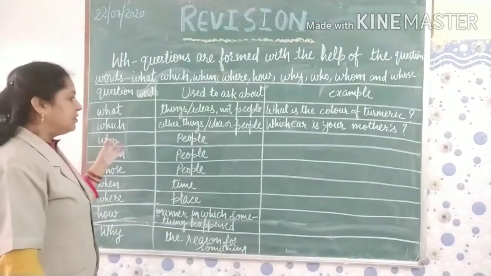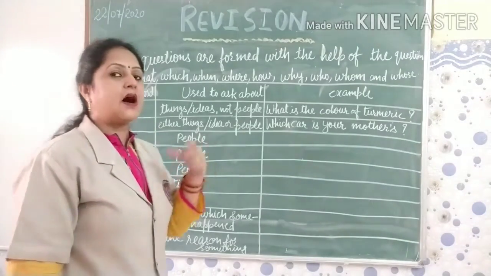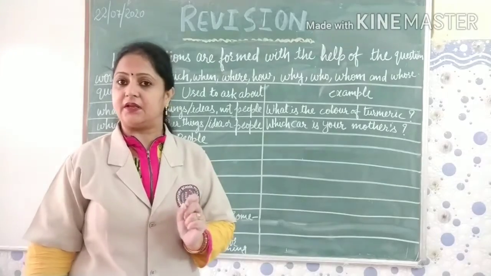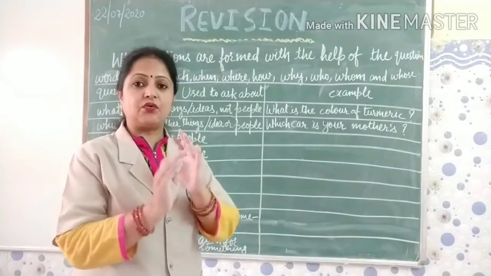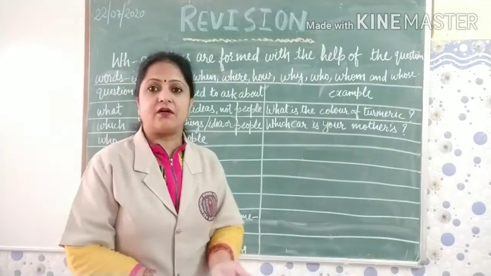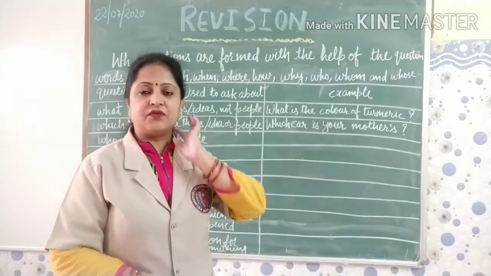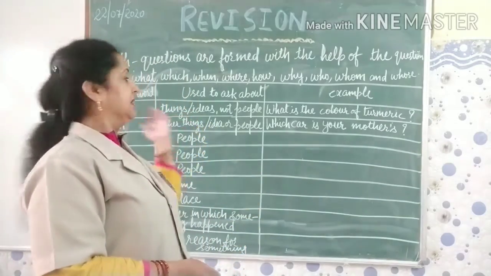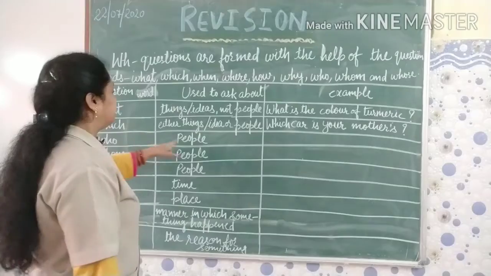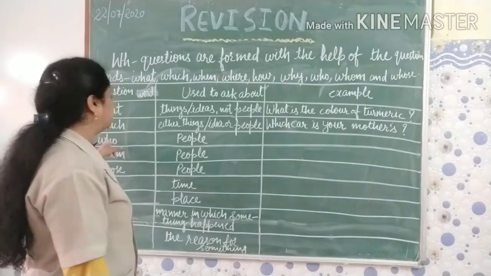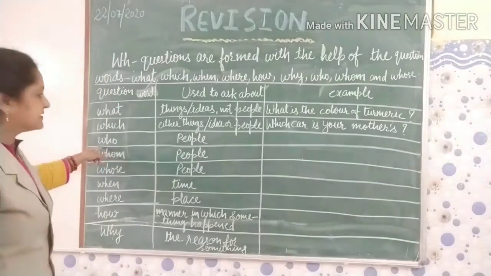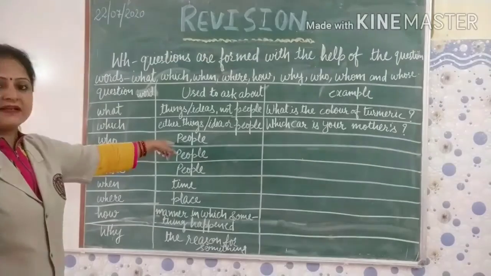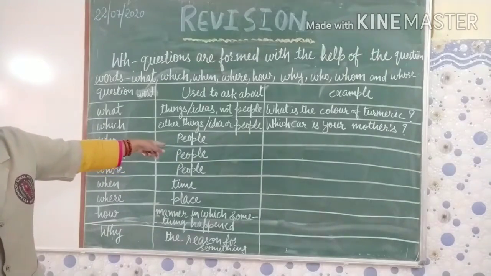Now the third type of question word is who. We use who to ask about people only. We never use who to ask about things or about any idea. So let's take the example here.